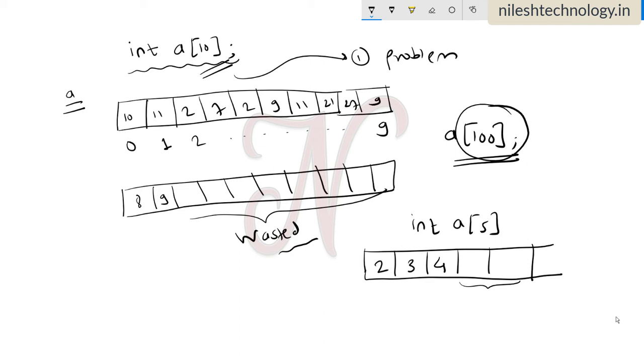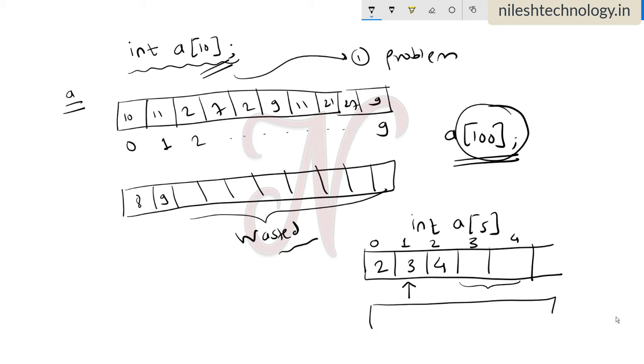If you want to insert a new number at the first position, positions start from the 0th index, so what do we do? First we create space for the storage. We shift all these numbers one position to the right side. So this is very time consuming.